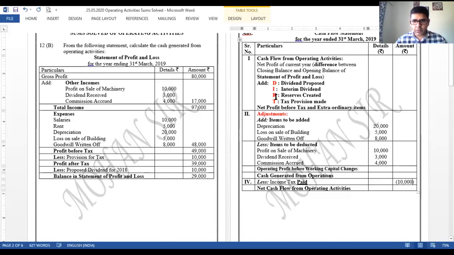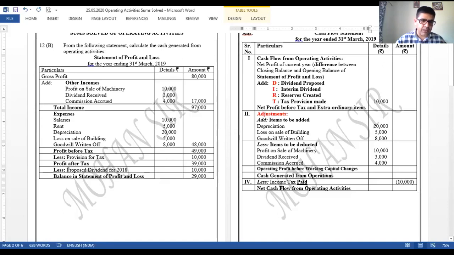Made, excess made, we can see that in the DIRT format. Look at the T of the DIRT format, tax provision made. So the amount of 10,000 will be put over here as excess made during the year. So paid will be the fourth amount, made is the first amount. The T part of DIRT. Do remember. After that, profit after tax is of no use.